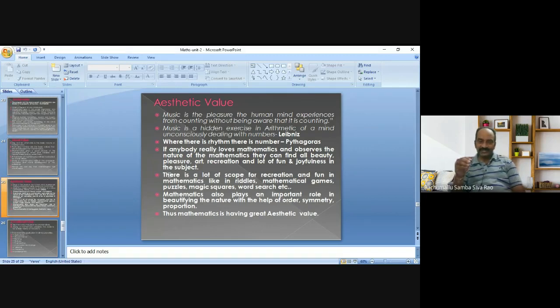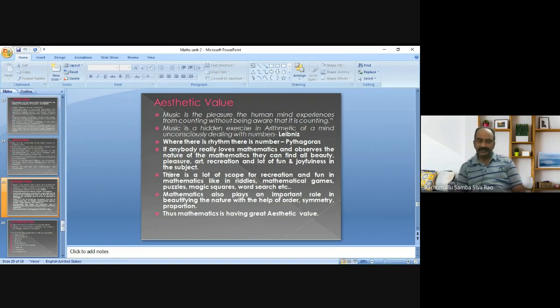Also, by writing mathematical poems, mathematical skits, whatever it may be, all these activities of mathematics give joyfulness to the student. Mathematics also plays an important role in beautifying nature with the help of order, symmetry and proportion.